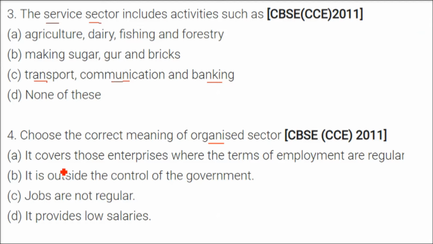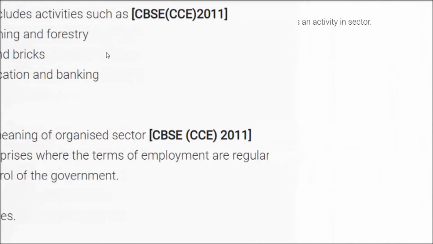So what is the answer here? First, it covers those enterprises where the terms of employment are regular. This is correct. So this is the only correct one. It is outside the control of government. This is wrong because it is inside the control of the government. Jobs are not regular. This is wrong because jobs are regular. It provides low salaries. No, it provides proper salaries.